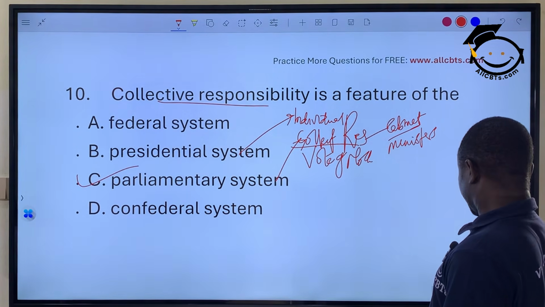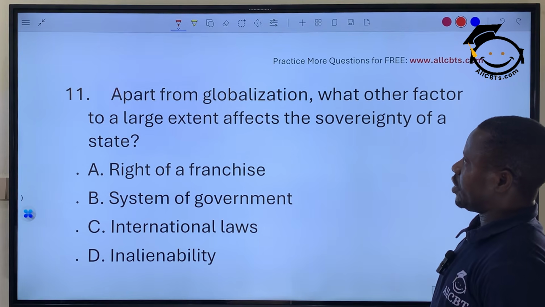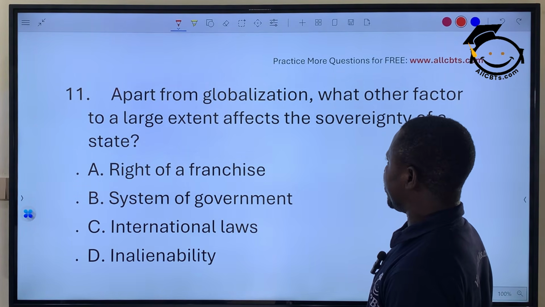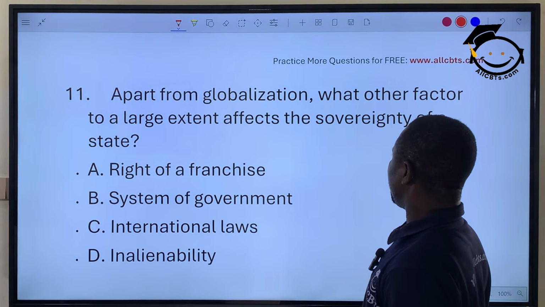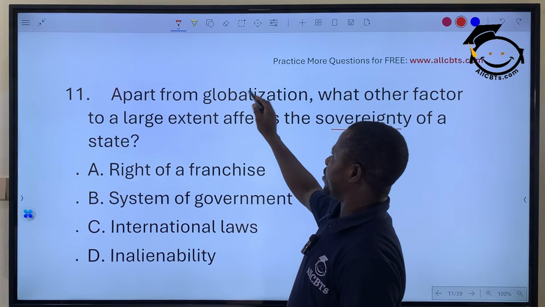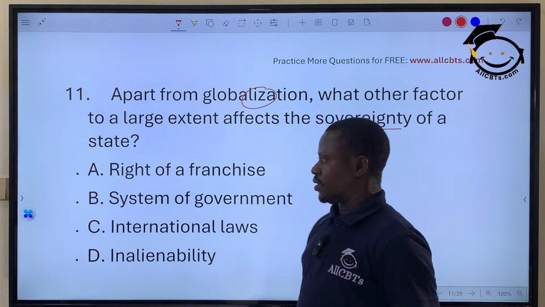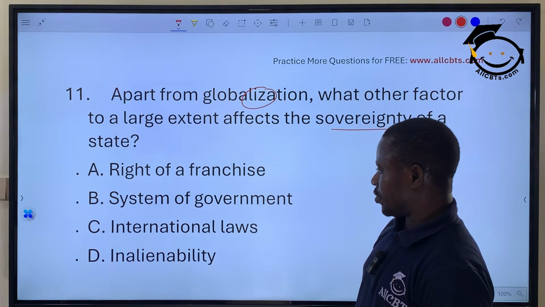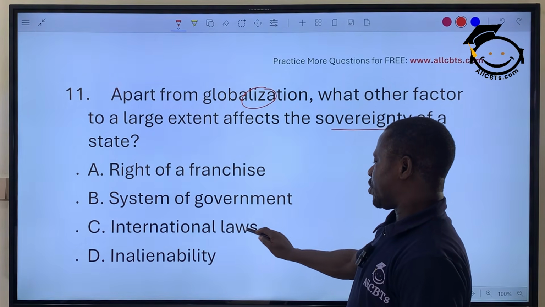All right? And we'll look at the next one. Apart from globalization, what other factor to a large extent affects the sovereignty of states? Factor that affects sovereignty of the states. Apart from this, of course, globalization affects it. We have right of franchise, system of government, international laws, inalienability. The answer is what?